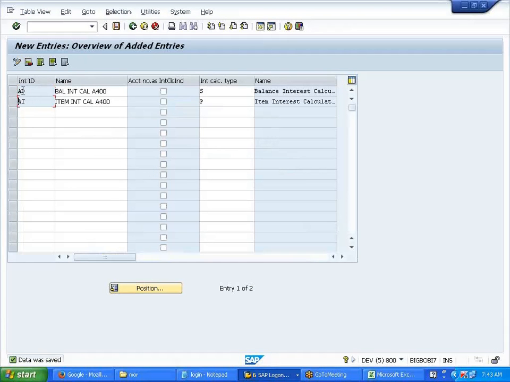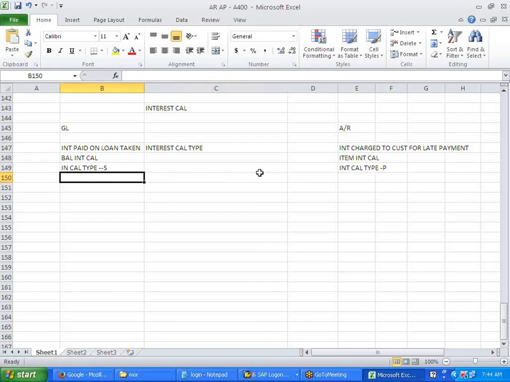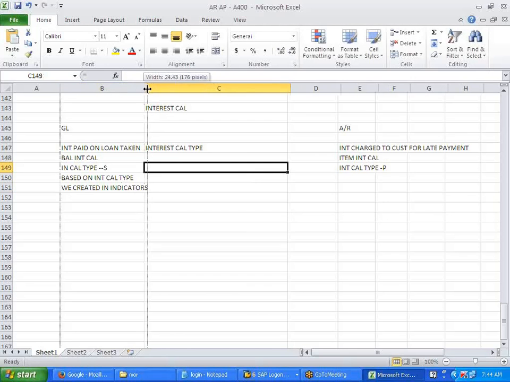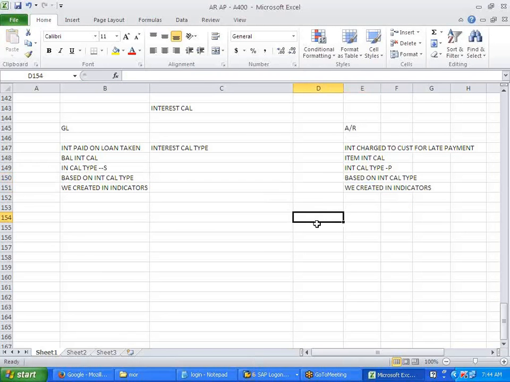Now, to these indicators, we will say how the interest should be processed, how the interest should be calculated. First, based on these interest calculation types, we created interest indicators, right? Agree, disagree on this? Yes. Okay. Correct, till here.